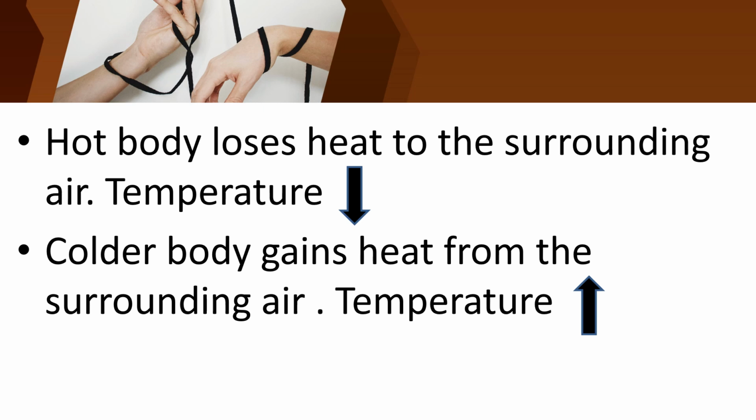Okay children, did you all understand? The hot body loses the heat to the surrounding air, so the temperature decreases. And the colder body gains heat from the surrounding air, so the temperature increases. So what are the examples we have learned? If you place hot water on a table and leave it for half an hour, it will become cooler. What is the reason? The hot water loses the heat to the surrounding air, so the temperature decreases.